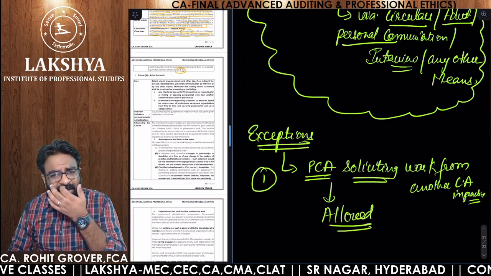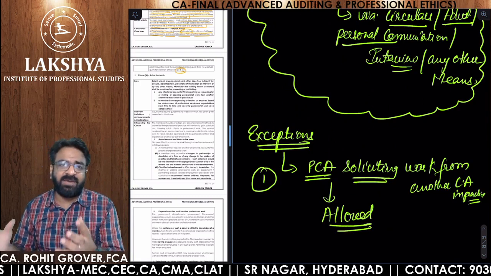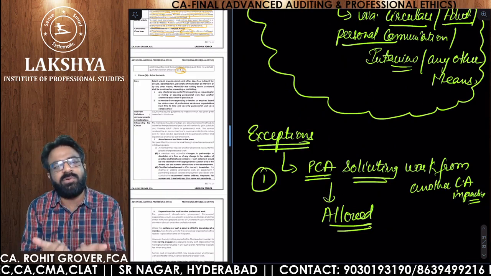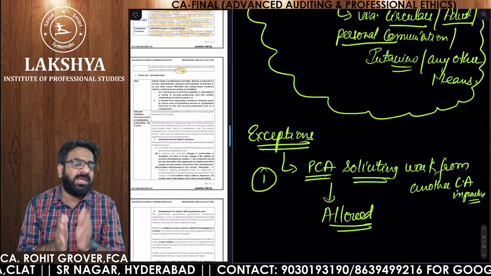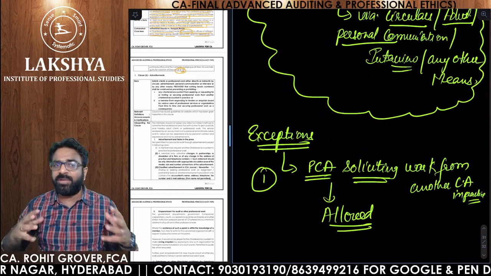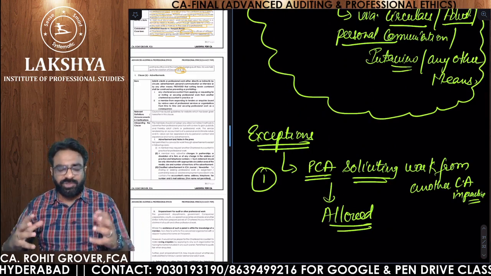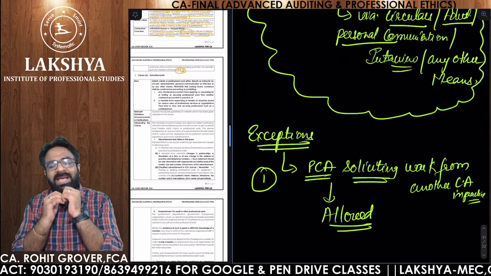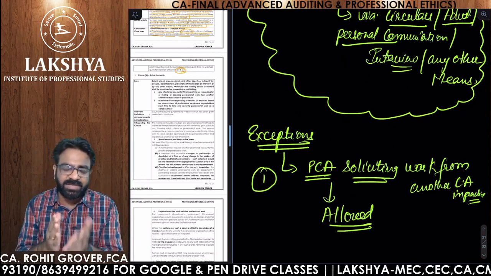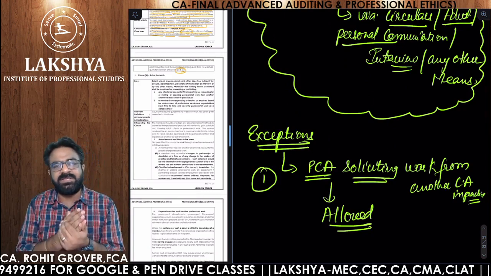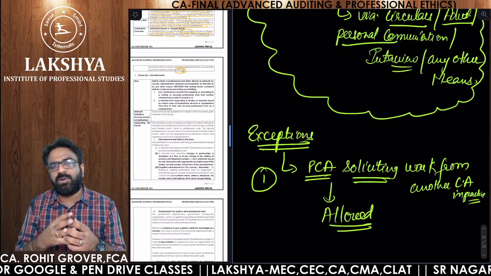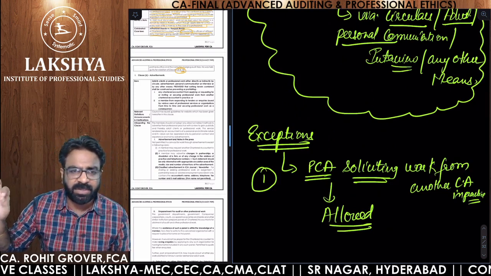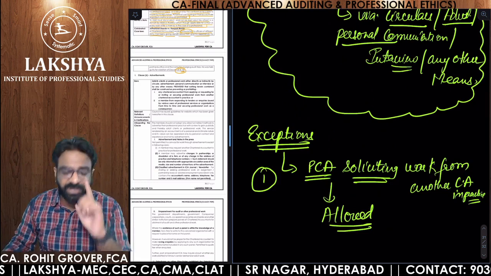Sir, why? Because one chartered accountant should help the other chartered accountant. I already told you this in the self-regulatory measures in the previous video also, that we should try to promote the community in such a manner that one chartered accountant will be helping another chartered accountant. That is the reason, if a practicing CA is requesting professional work or any kind of work from another member in practice, you are not guilty of professional misconduct under clause number 6. That is exception number 1.